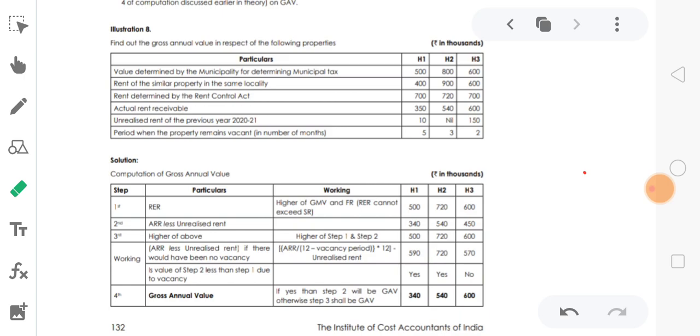Actual rent received minus unrealized rent. So the actual rent received is 350, minus the unrealized rent.